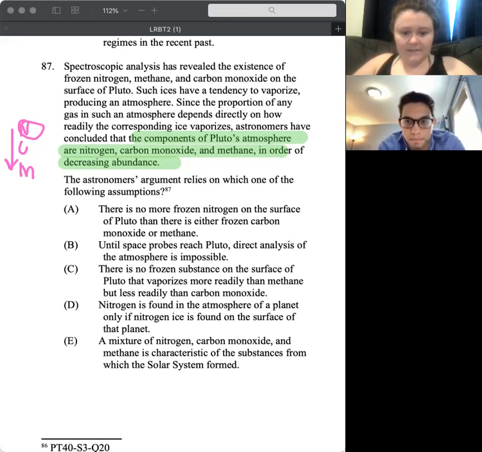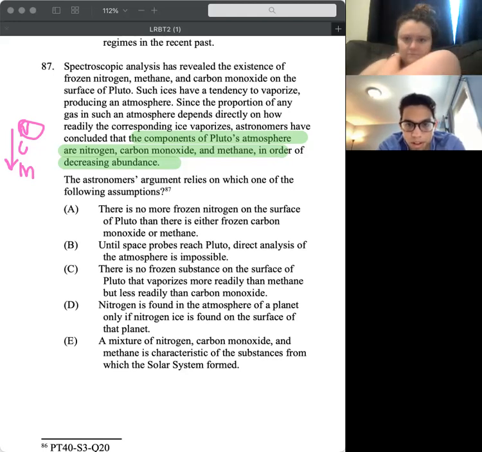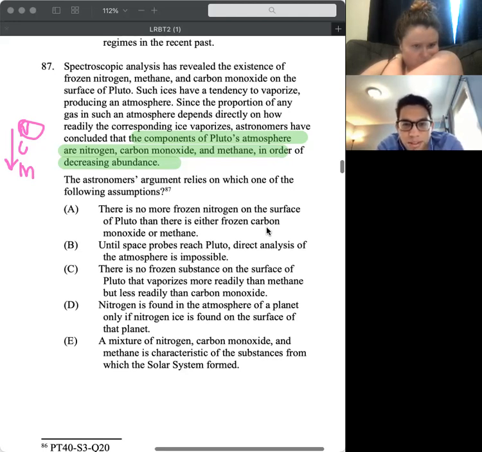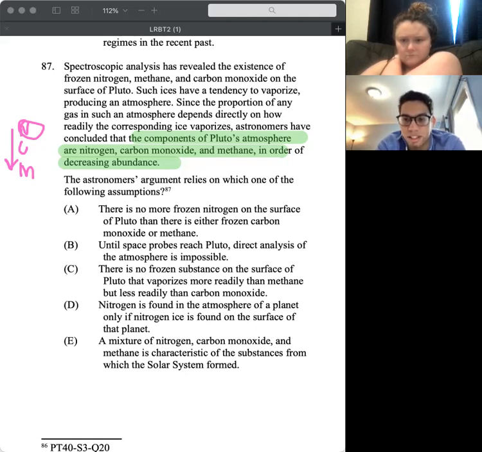Yeah. All right, so let's start with A and tell me you love it, like it, leave it, or hate it. There's no more frozen nitrogen on the surface of Pluto than there is either frozen carbon monoxide or methane. Well, I think because we're worried about vaporization, not frozen. You know what I mean?